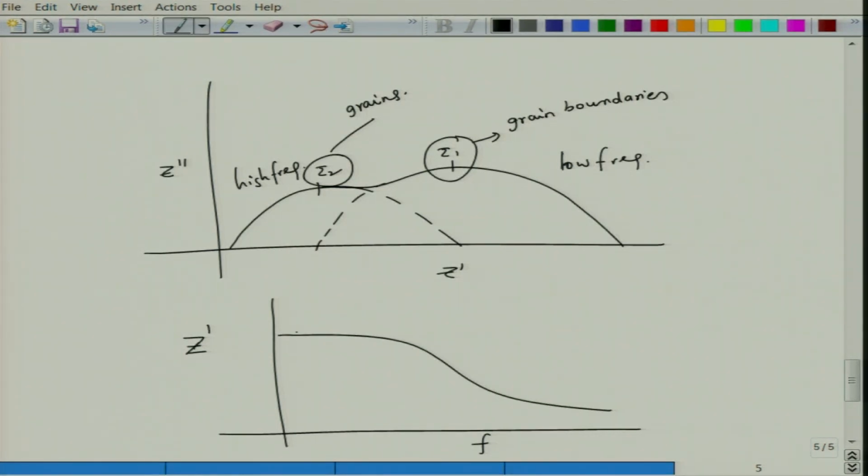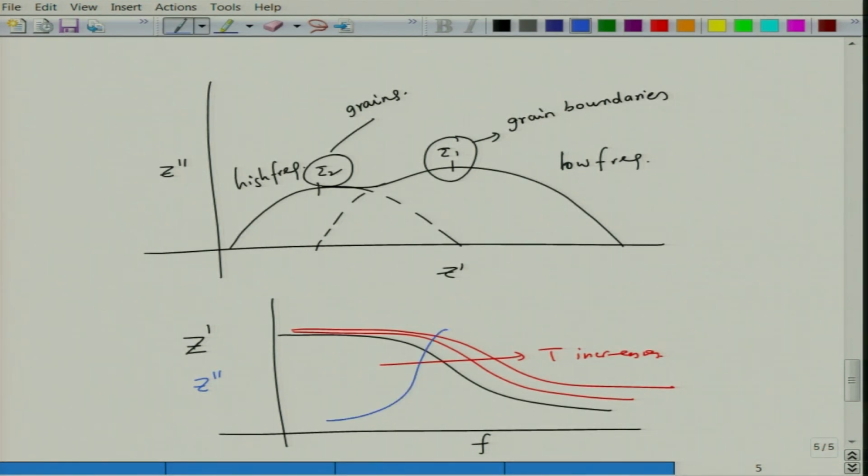As you increase the temperature, the curve will shift to the right. Similarly, if you plot Z double prime, it will show corresponding peaks. These peaks will also shift towards the right, and these peaks correspond to omega tau equal to 1.